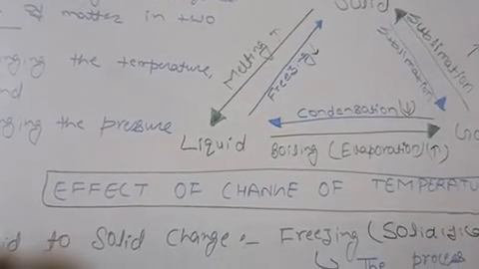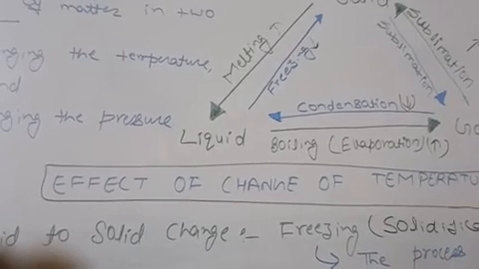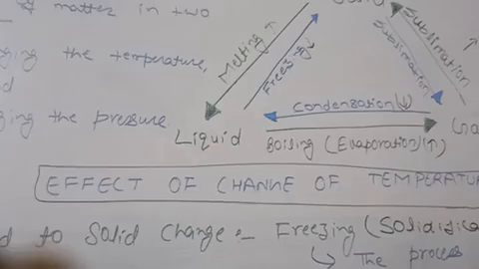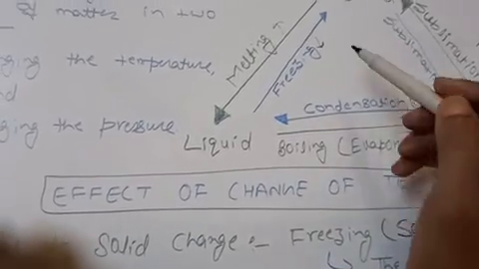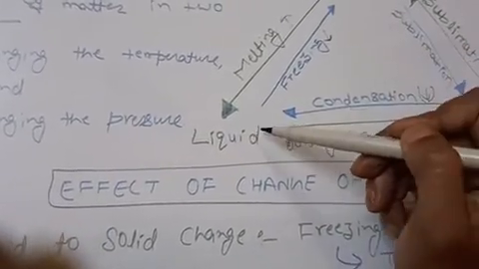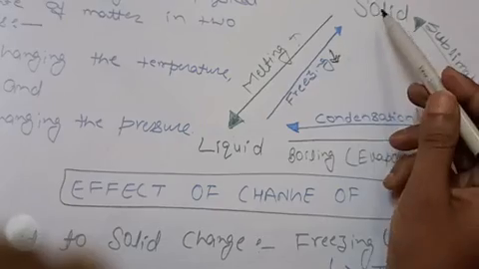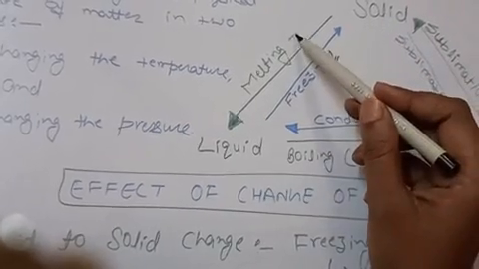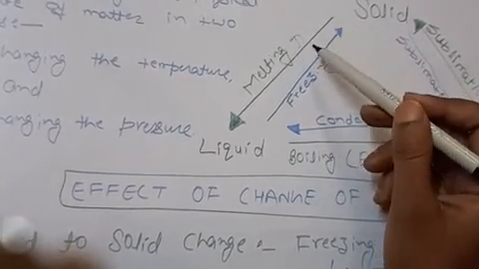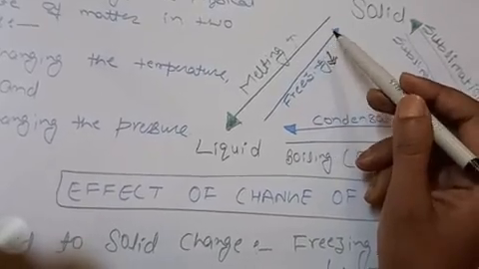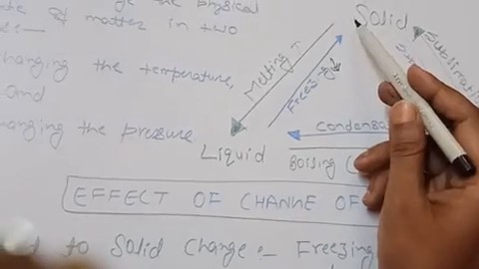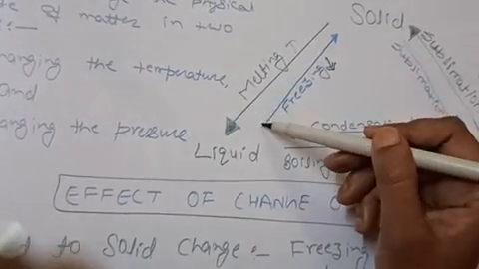Now from the above discussion, we conclude that the states of matter can be changed by changing the temperature, by heating or by cooling. If we cool a liquid, if we decrease the temperature, then it will become solid. If we heat the solid ice, then it will change its state into liquid state.